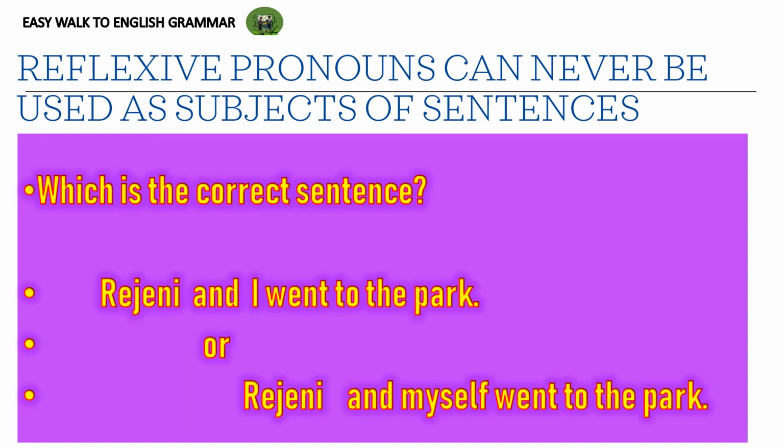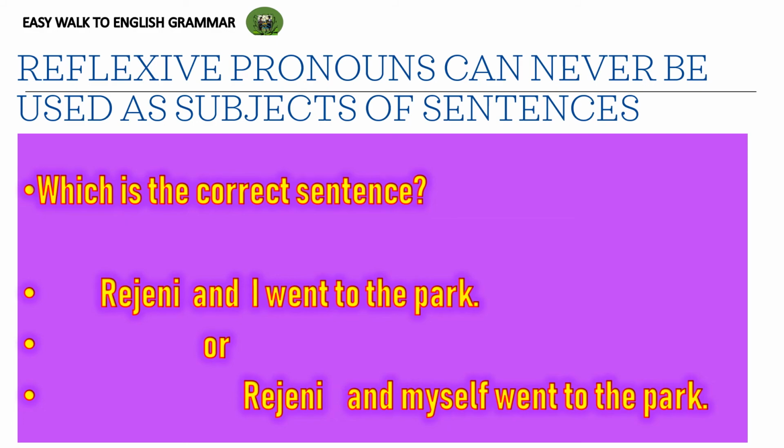Which is the correct sentence? Check it. Rajini and I went. First, we are going to deal with the first sentence. Rajini and I went to the park. Here, what's the action? What's the action word? Went. Who did the action? Rajini and I. So the person or persons who did the action can be called the subject of the sentence. So we can see Rajini and I, both Rajini and I are the subject of that particular sentence. Rajini and I went to the park.